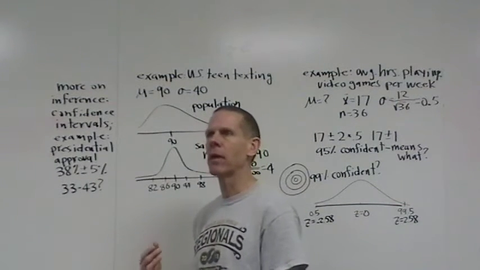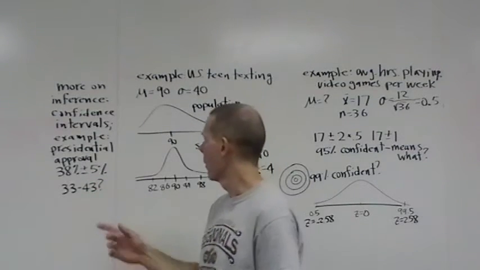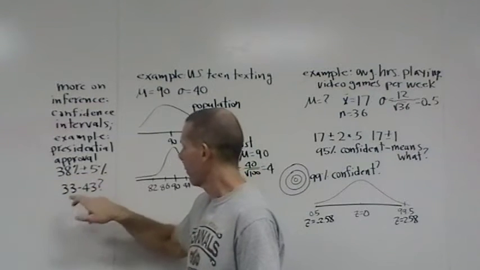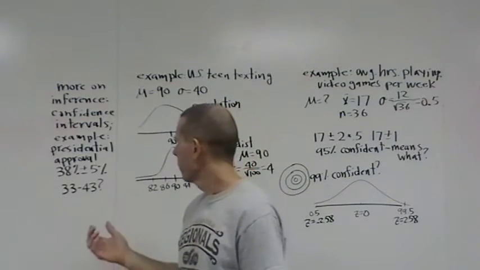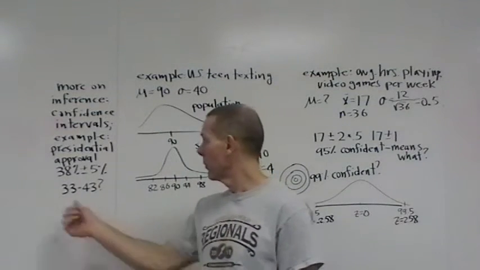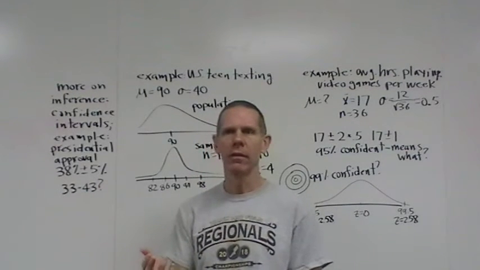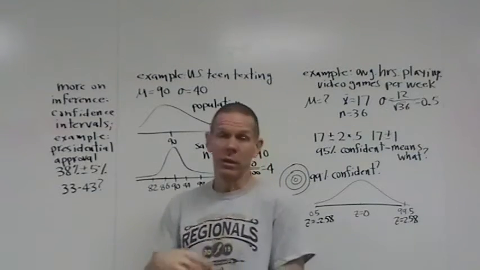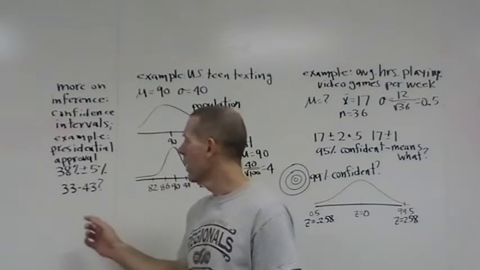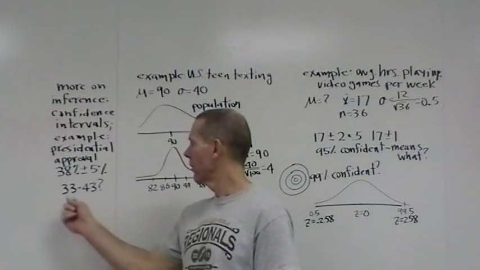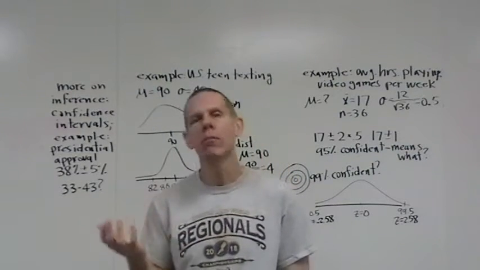And the thing we need to spend a lot of time talking about is, what does that plus or minus 5% mean? Now, we do know that if you go from 38 down 5%, you end up here, and 38 plus 5% ends up there. But the question is, is the real approval rating somewhere between 33 and 43? Is it there for sure? Do we think it's there? Is it probably in there? Would we like it to be in there? Those are the kinds of questions that we need to ask. And it turns out the answer is no. You cannot guarantee me that the real presidential approval rating is somewhere in there. That's not true. It turns out you can't even say, well, it's probably in there.